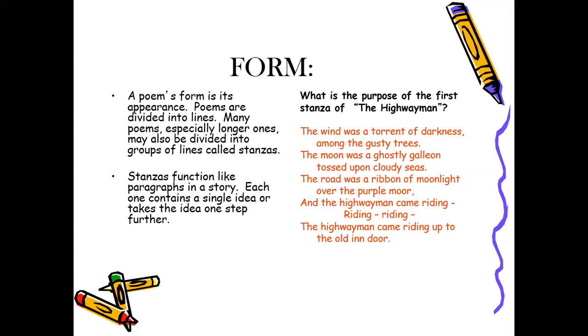So we use the setting in a story, and we are using a setting again in a poem, but in a rhythmical one, in rhyming. Now, let me ask you a question. Do we have any inference in this poem, like the inference lesson we took before? Yes, we have a kind of inference here. They say the highwayman came riding up, riding, riding, riding.